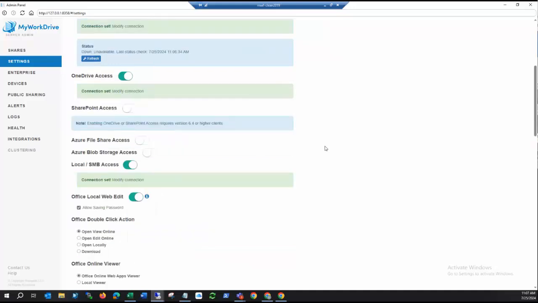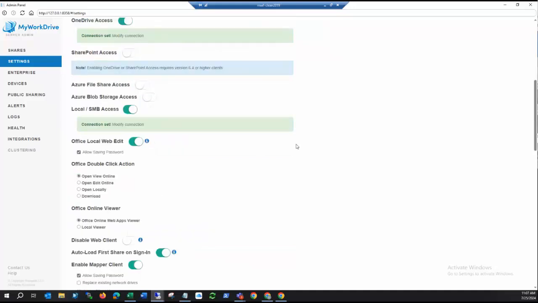You can also turn some features on here in terms of what you want to allow to happen, such as whether you want to allow people to do local web edit. That's a little bit different. That's actually opening a document in the local Office installation through the browser and doing the edit that way, rather than requiring the MapDrive client.